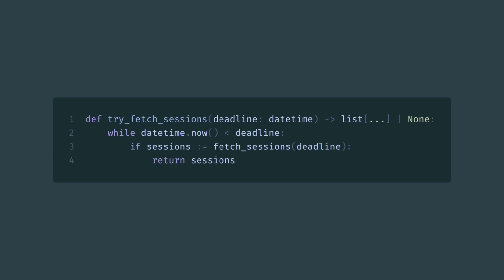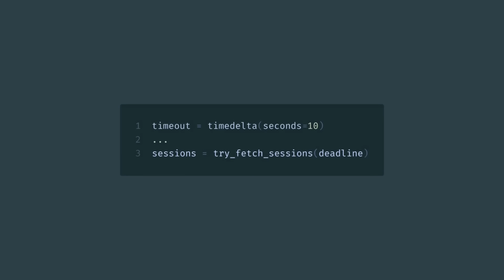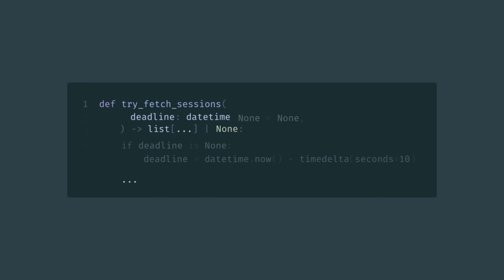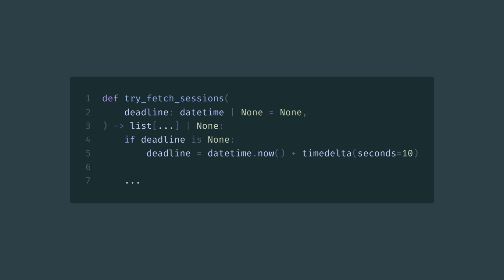There are two downsides. First, if we want to pass a timeout, it will require us to calculate the deadline first. And another downside is that it's harder to have a default value for the deadline since it's a runtime dependent value. At least that's true in Python, my most used language. But anyway, I prefer deadlines to timeouts in my code everywhere. They're almost always easier and cleaner.